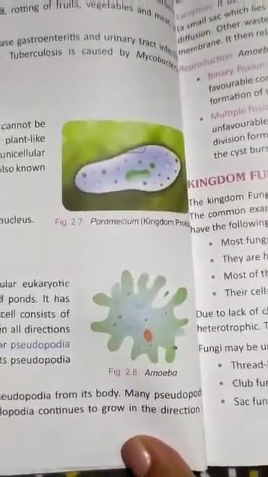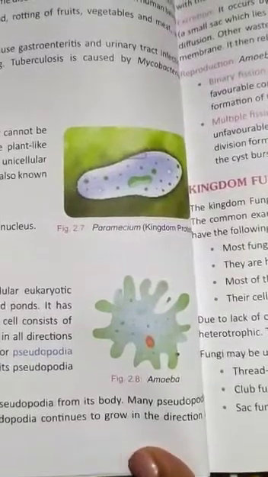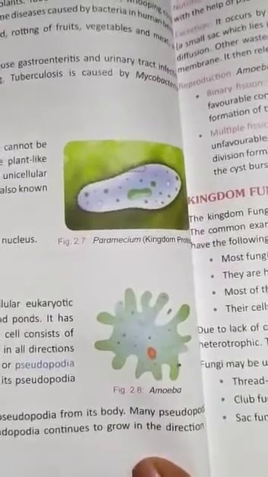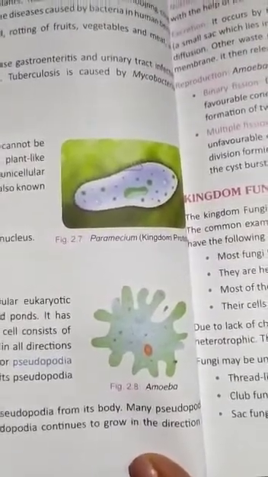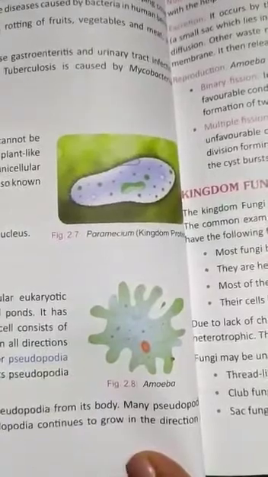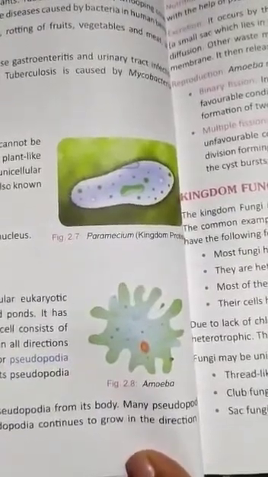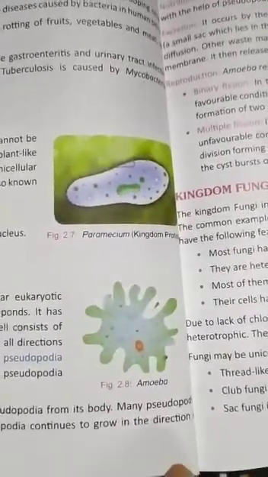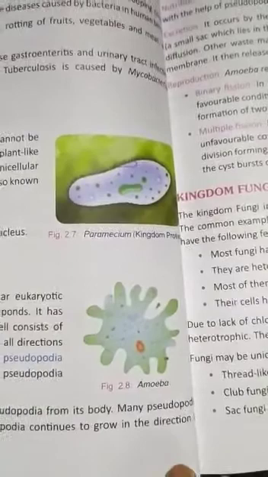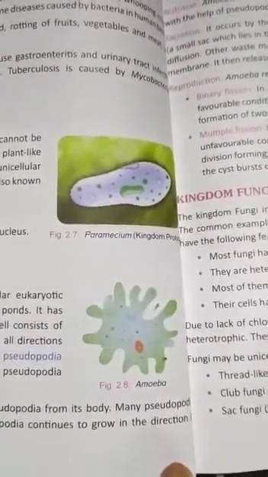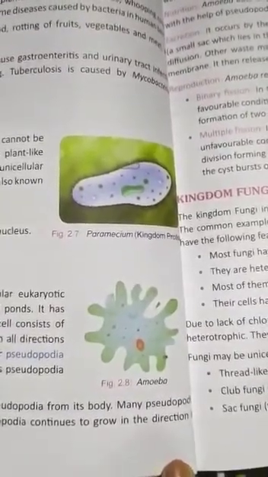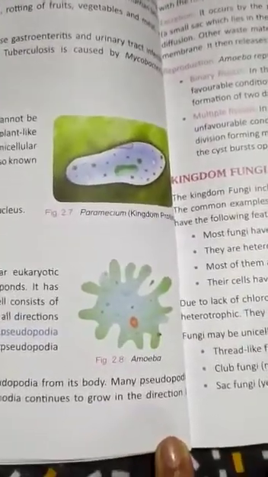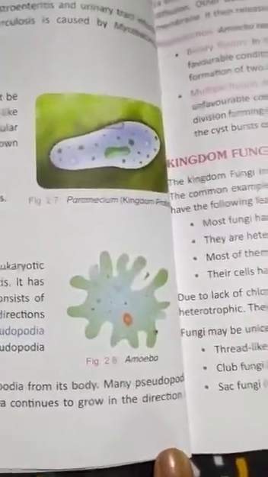Kingdom Protista includes eukaryotic organisms that cannot be classified as plants, animals or fungi. Plant-like unicellular organisms like Chlamydomonas, animal-like unicellular organisms like Euglena, amoeba, paramecium are also known as protozoans. They have the following characteristics: they are unicellular organisms. Then they are eukaryotic in nature, that is they have a well-defined nucleus and they have all the components of a cell.